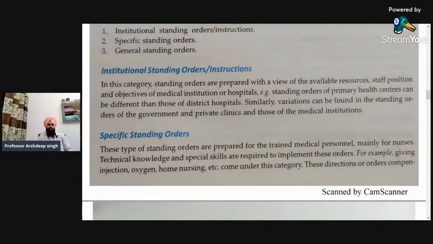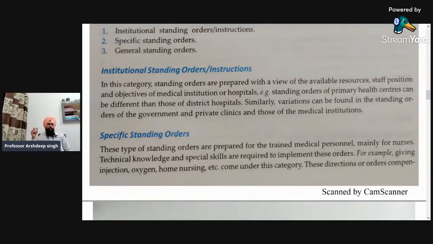institution or hospital. So institutional standing orders are made based on what type of resources and staff are available in that institution and what type of care has to be provided to the patient. Okay, for example, standing orders of the primary health centers can be different from those of the district hospital, so it depends upon the type of institution. This is the reason why these are known as institutional standing orders.